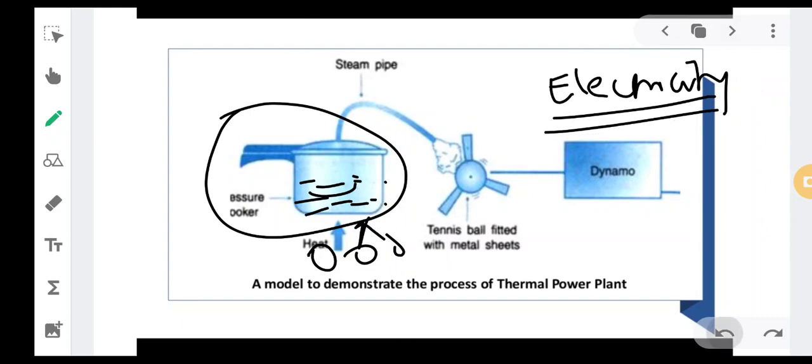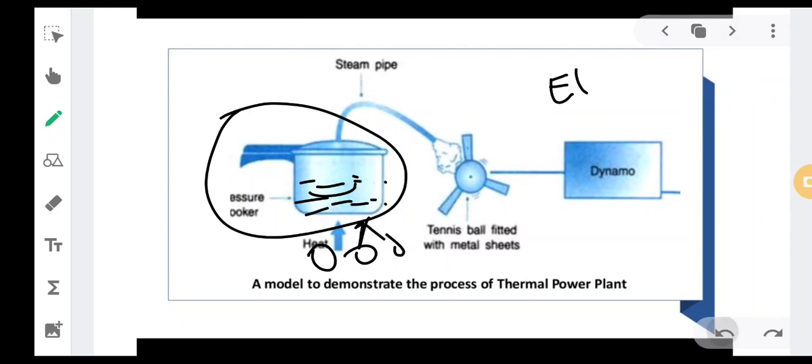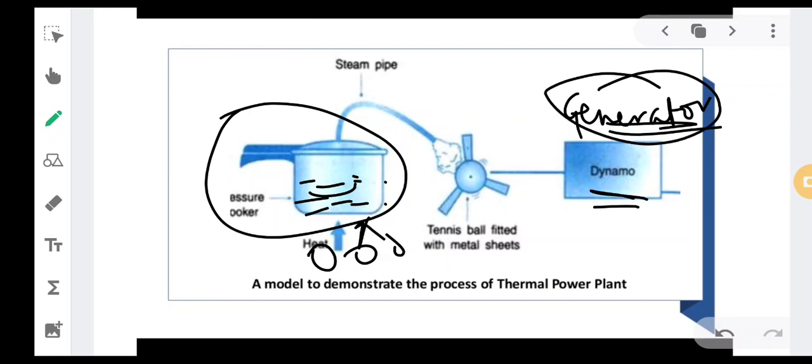We have taken a pressure cooker, a tennis ball, and a dynamo. Dynamo is nothing but a generator of electricity, it can also be called a generator. This will generally generate electricity. It will convert mechanical energy into electrical energy.